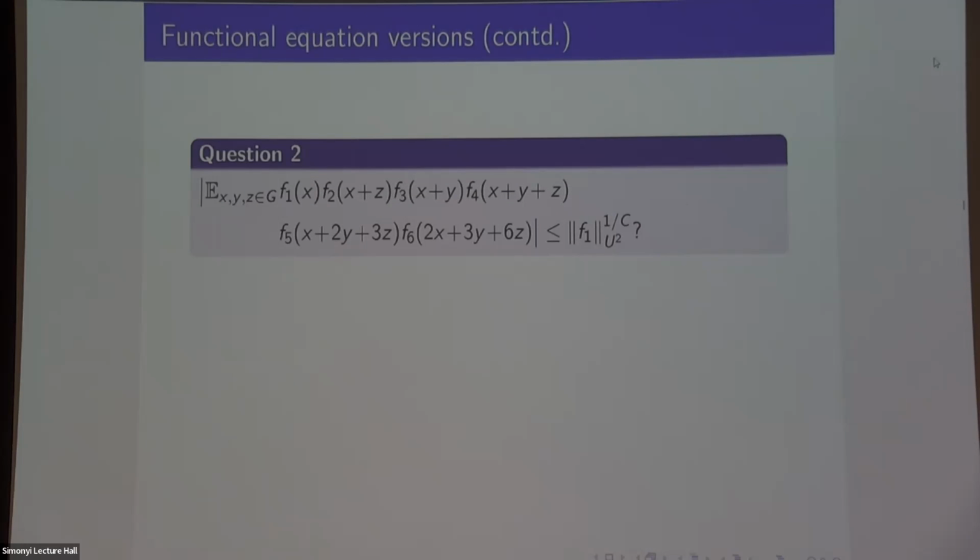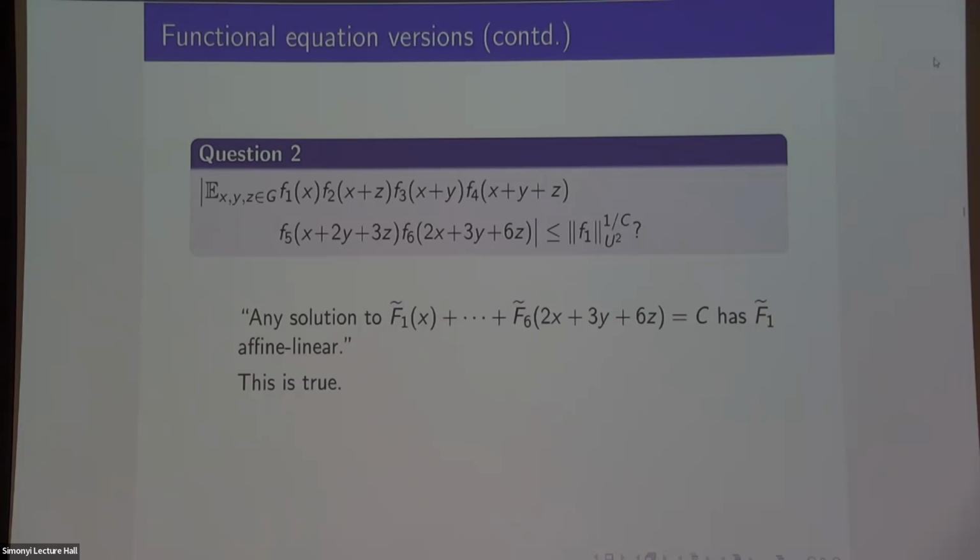So this is where I have the same thing, but just with different coefficients on f6. Again, there's a functional equation statement. It says if I have a solution to this functional equation, then f1 is affine linear. And this is now true. So I won't prove it, but you can go away, get out your algebra textbook, and